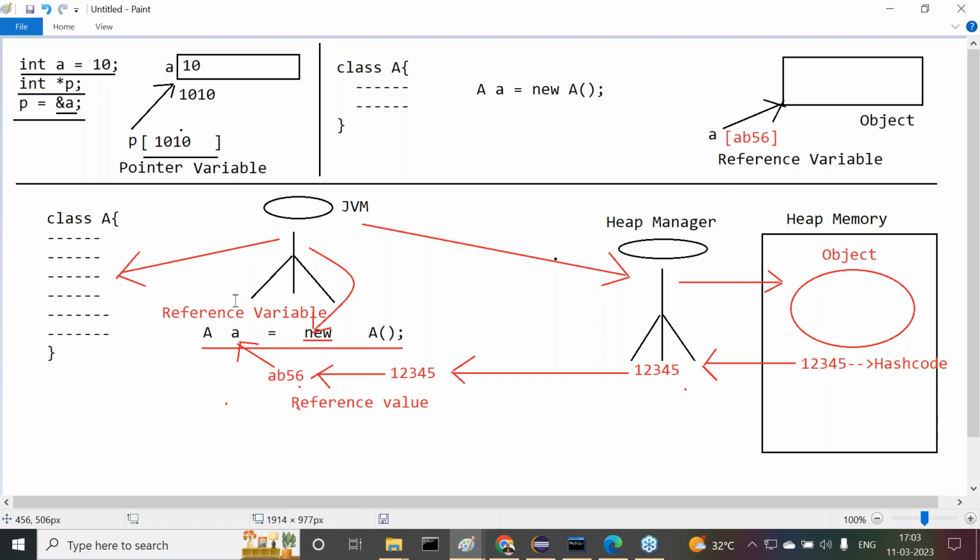That variable is called what? The reference variable. Right. Now I can give the difference between a pointer variable and a reference variable. What is the difference here?